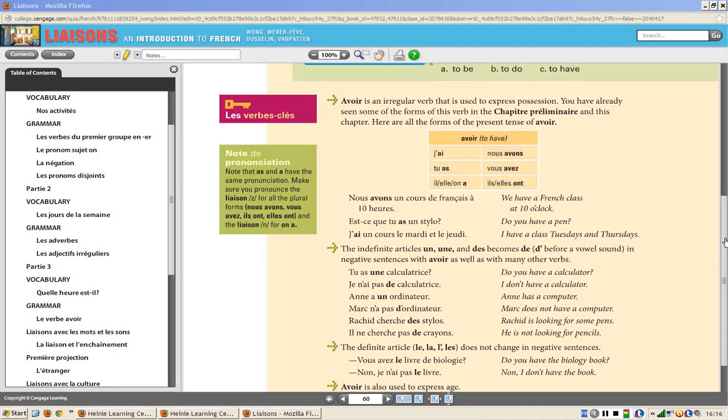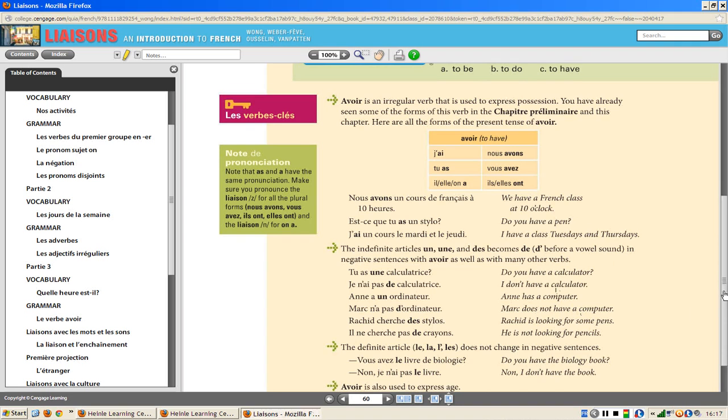Marc a un ordinateur. Marc n'a pas d'ordinateur. This is the same rule, whether it's masculine or feminine or even plural. The question here, Rachid cherche des stylos. How do you make that negative? Rachid ne cherche pas de stylos. Good. Il cherche des stylos. Il ne cherche pas de crayon.